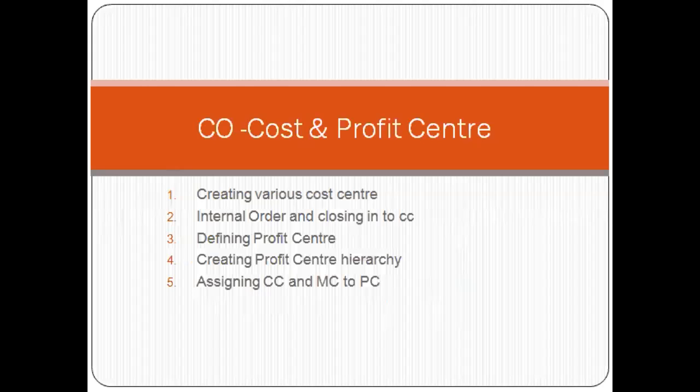Then creating a profit center hierarchy and assigning cost controlling, marketing controlling, and production controlling. Assigning the profit center means controlling the cost controlling, marketing controlling, and product controlling.